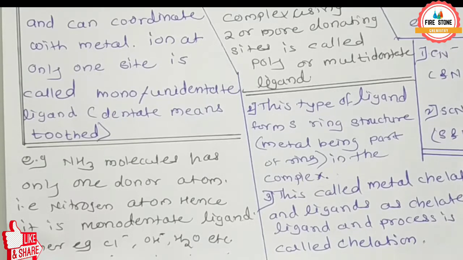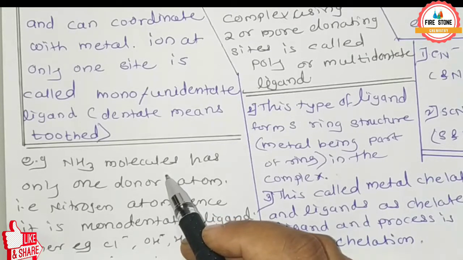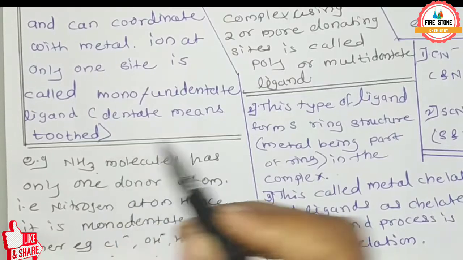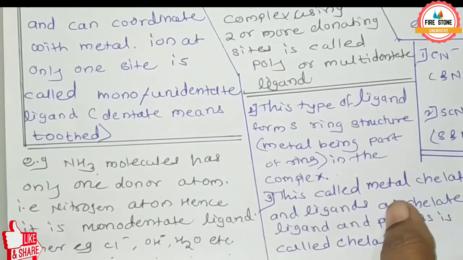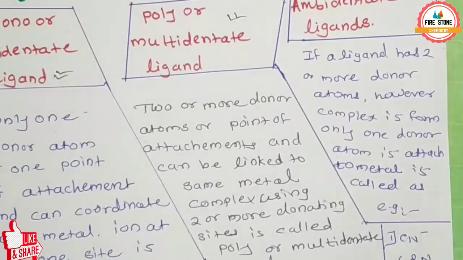Here, only one donor atom is present in the coordination compound. So, this is called a mono or unidentate ligand, because in the NH3 molecule only one donor atom is present, that is nitrogen, in the coordination compound. So the ligand is called a mono or unidentate ligand.